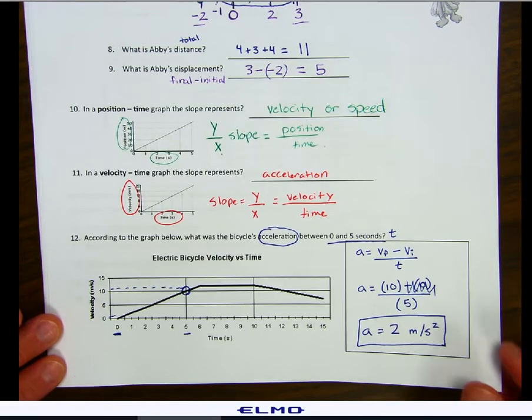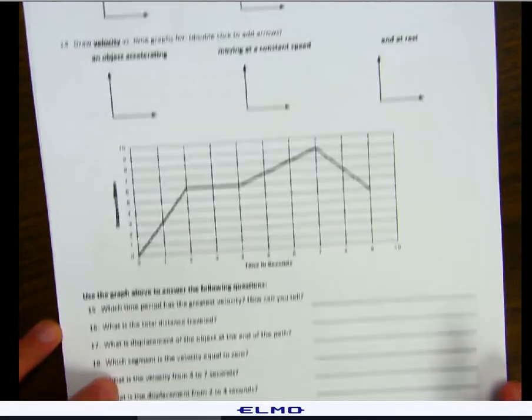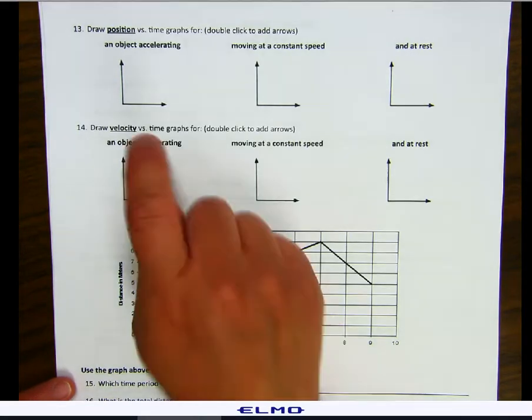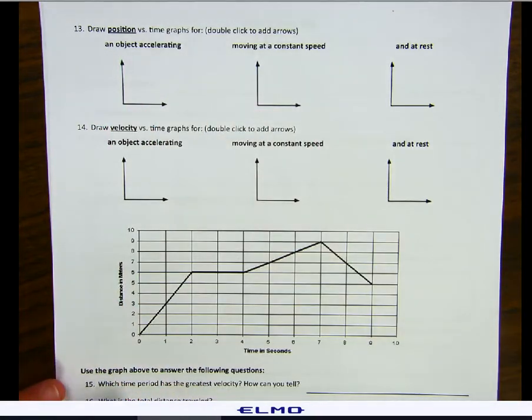All right, let's go to number 13. Number 13, we're drawing some graphs. This is for a position time graph. If you're doing this online, all you have to do is double click them and it'll take you to a drawing where you can just add arrows yourself. But since I'm doing it on paper, I'm going to write it in.